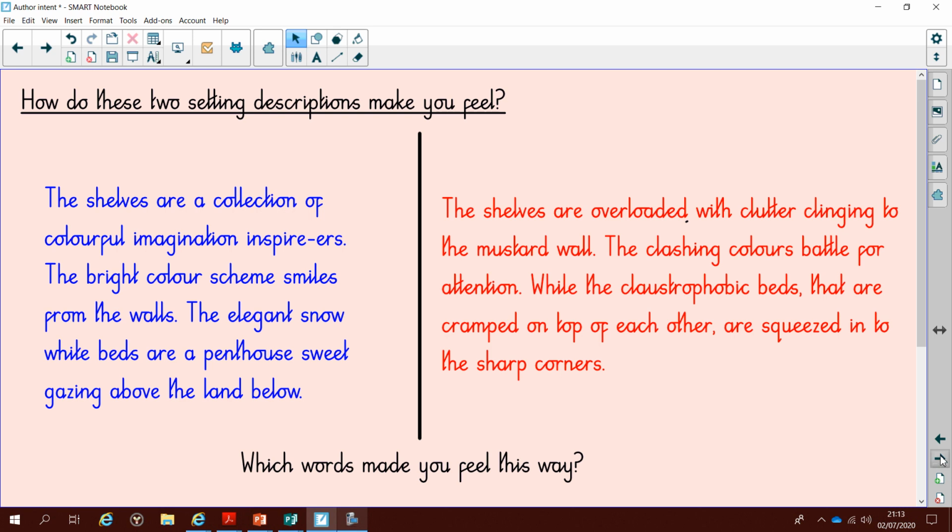So we've got two descriptions here. How do they make you feel? Let's read the blue one first. The shelves are a collection of colourful imagination inspirers. The bright colour scheme smiles from the walls. The elegant snow-white beds are a penthouse suite gazing above the land below.